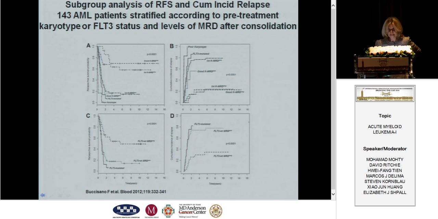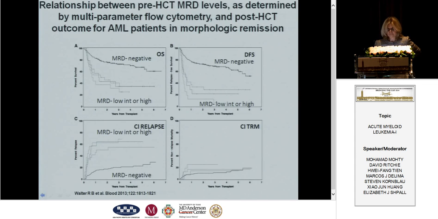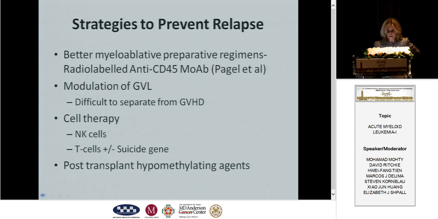And as you can see in panel C, if you're FLT3 negative and MRD negative, you have a much better outcome, disease-free survival, than you do if you have an abnormal karyotype, FLT3 status, or have evidence of MRD by flow. Walters and his colleagues published just recently a similar relationship. This is post-transplant now, outcome for patients in morphologic remission who had MRD. Again, by flow, you can see the overall survival, disease-free survival, clearly higher for the MRD negative compared to positive patients, with a higher relapse rate, as shown here.